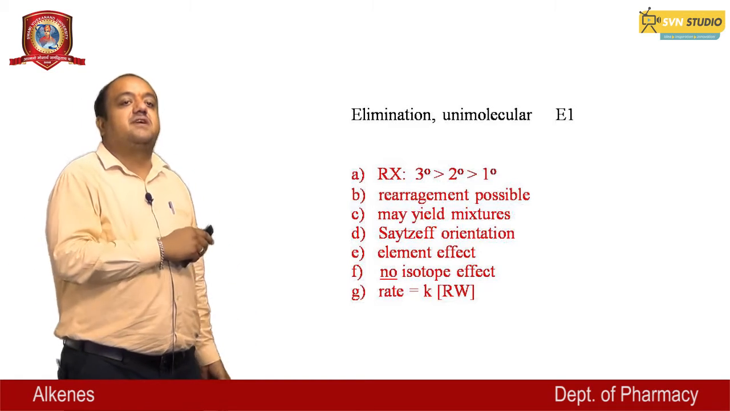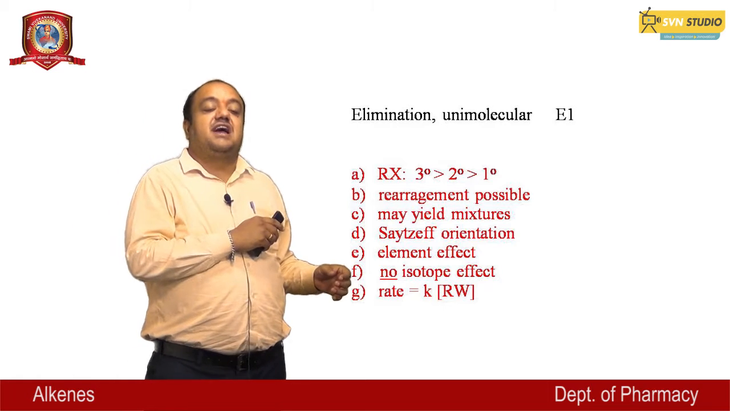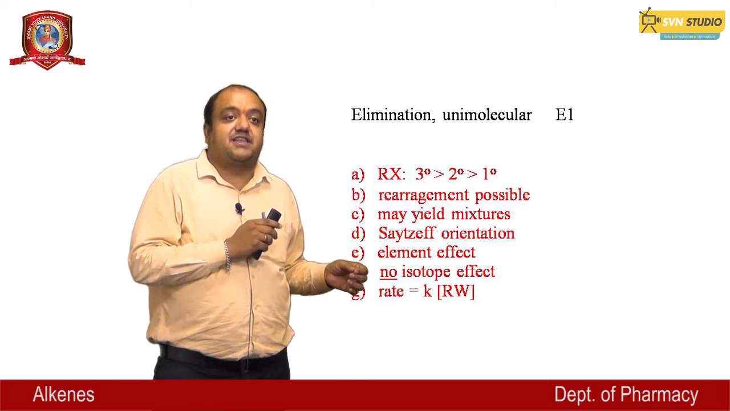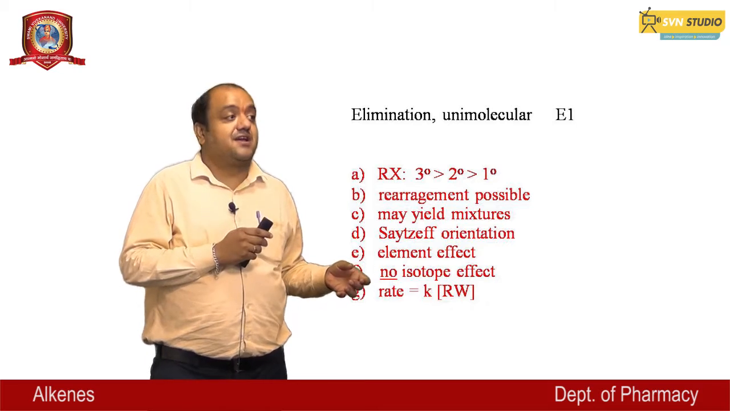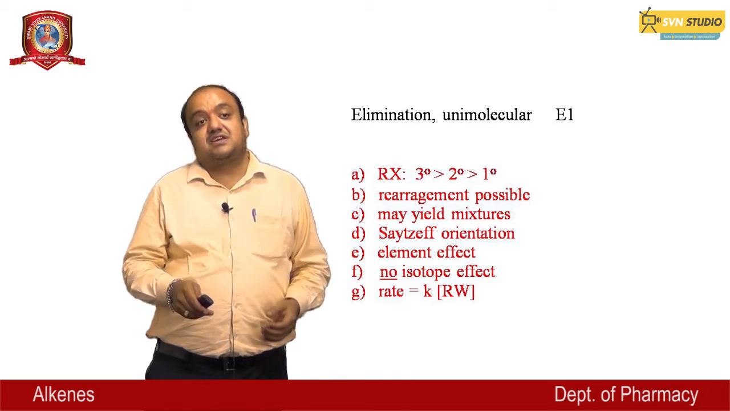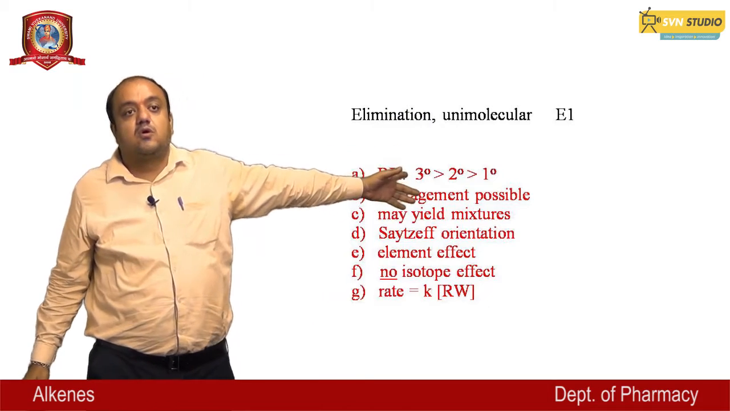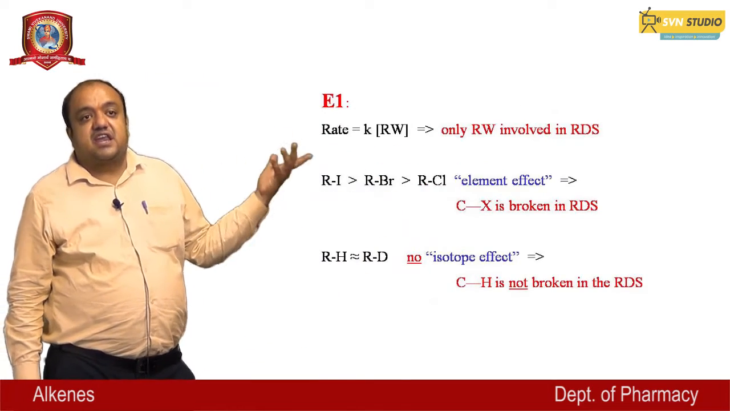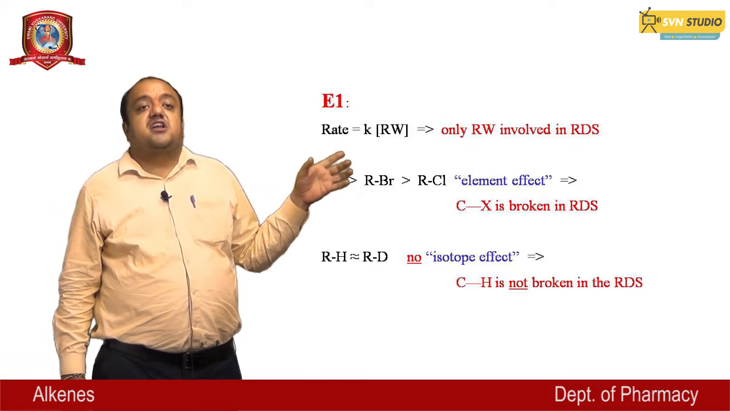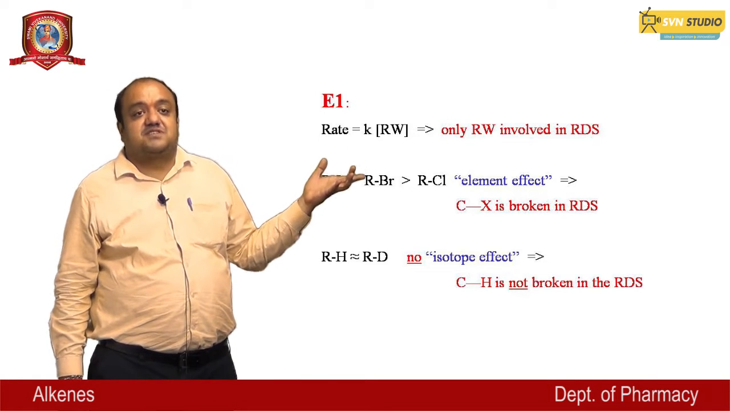They are also following the Zaitsev orientation, and because of this there is a element effect and no isotopic effect, and the rate determining step is also here, and K and RX is found. E1 reaction, and they are rate determining, only RX is involved in the rate determining step, and their order of